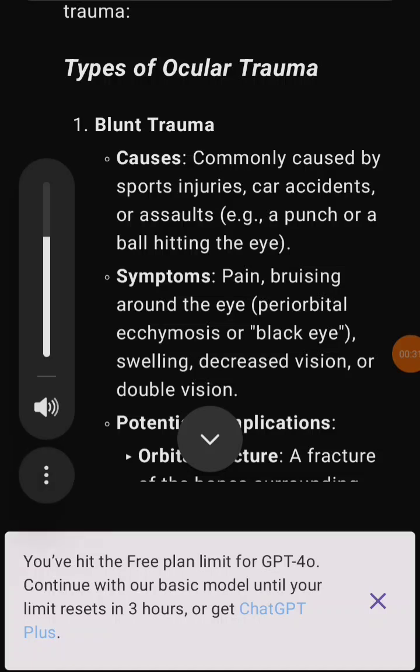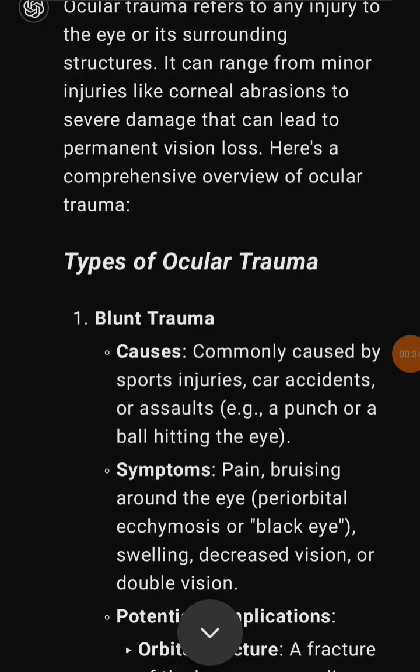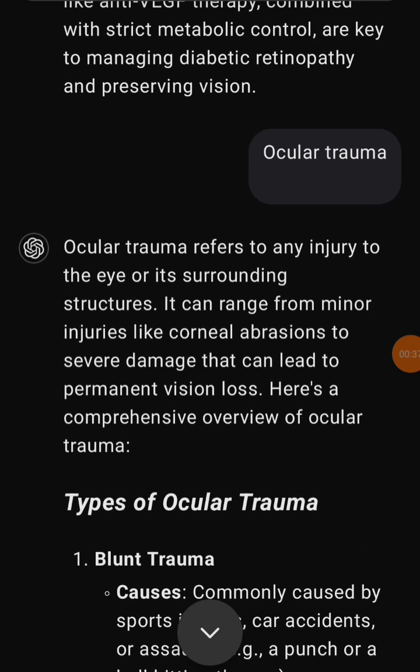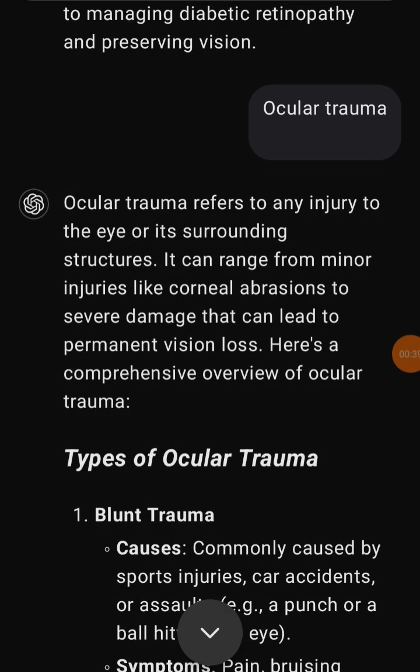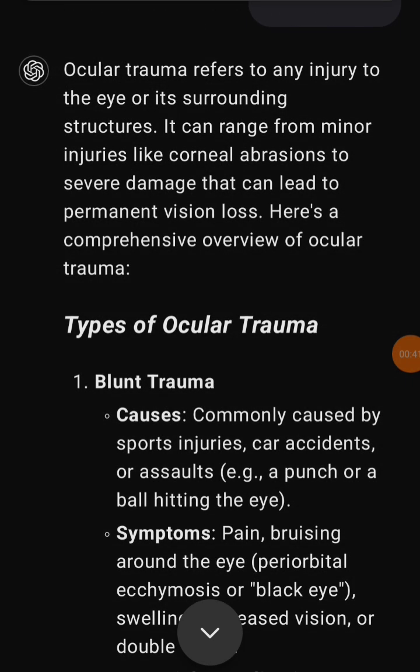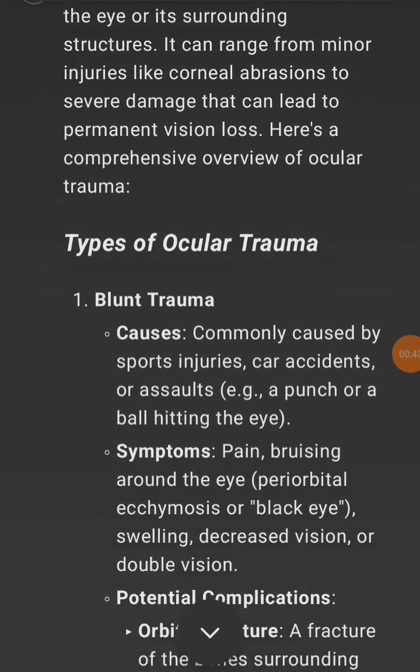to the eye or its surrounding structures. It can range from minor injuries like corneal abrasions to severe damage that can lead to permanent vision loss. Here's a comprehensive overview of ocular trauma. Types of ocular trauma. 1.